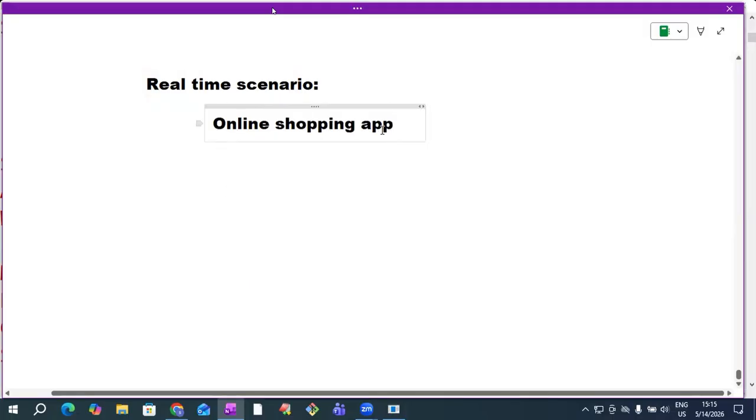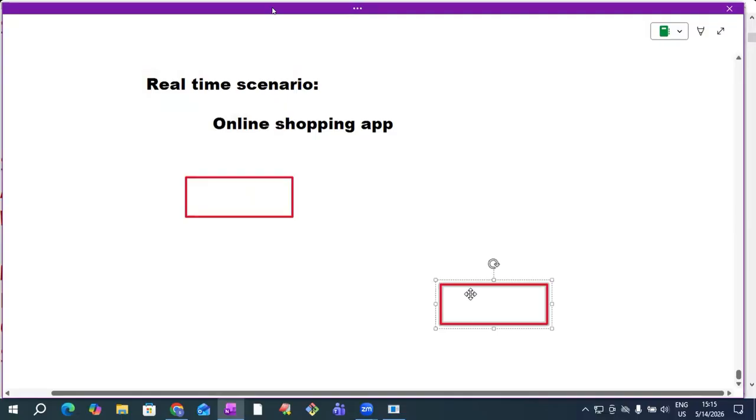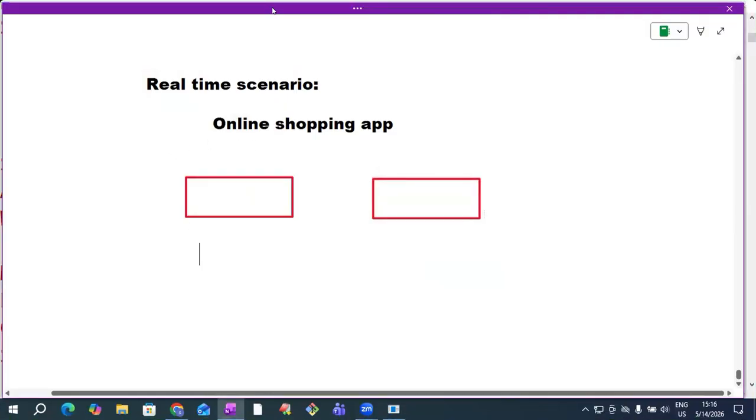Okay. Now where are these useful? Observe here. I'm telling on a real-time scenario when these operators are useful. Take any online shopping app. Two options will be there, sir. One is the sort option. Another one is the filter option.